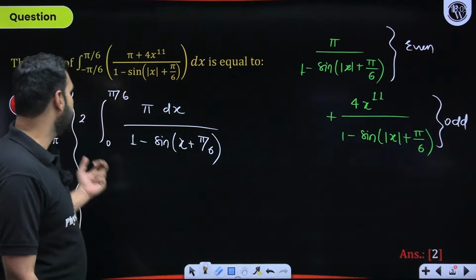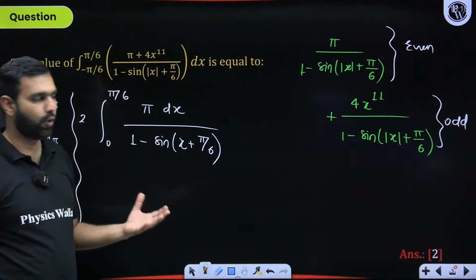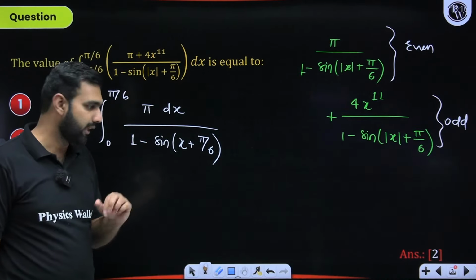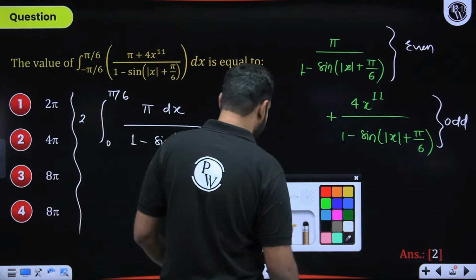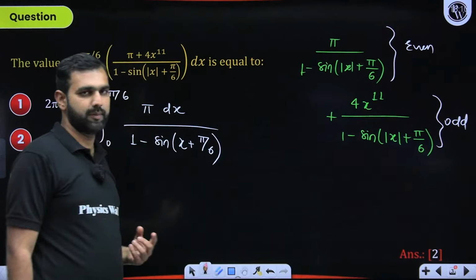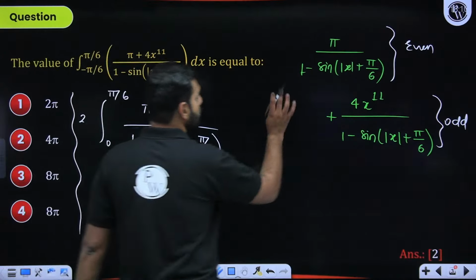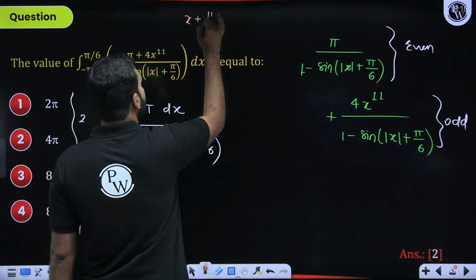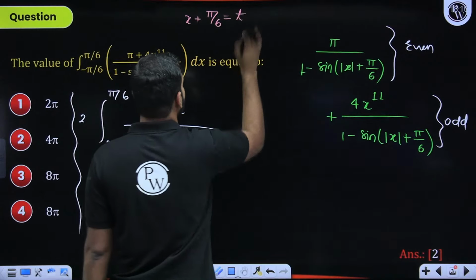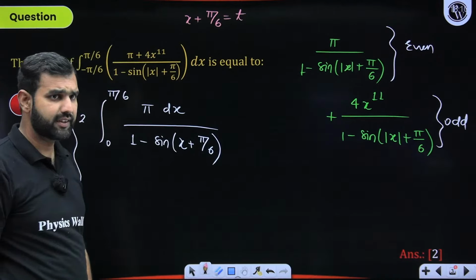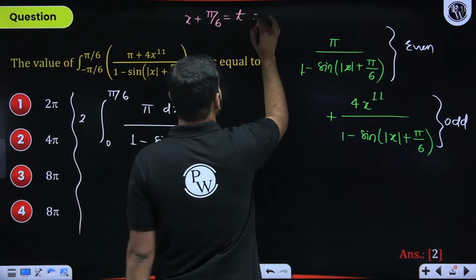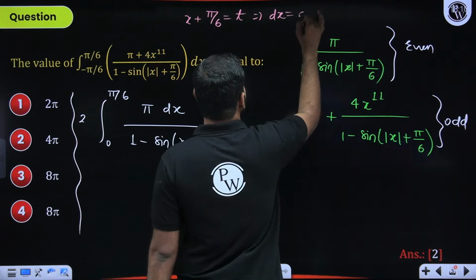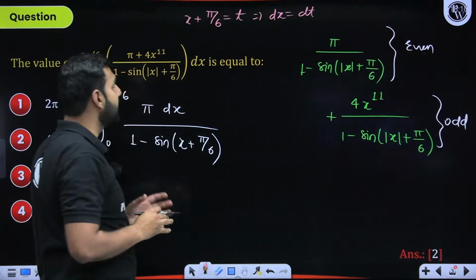Now, coming back to the discussion we all are having, I hope the job is almost done. One thing I'd suggest you to do is that here, if you could substitute this x plus pi by 6 by, let's say, t, your job will be made simpler. So can I do it here? So if I'm substituting x plus pi by 6 by t, let's say for a while, I hope you're understanding the intent. With that, I'll have dx is equal to dt. It will look a little simpler and decent with that conclusion.